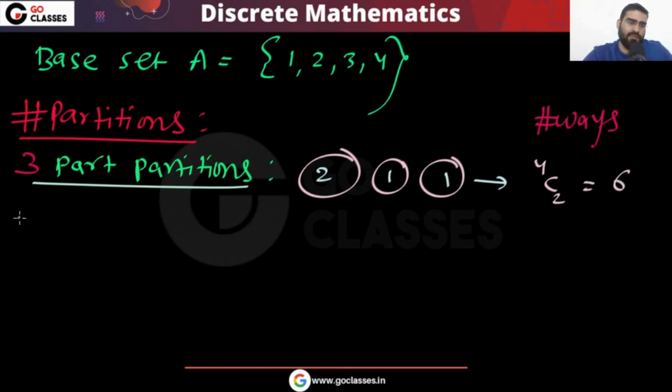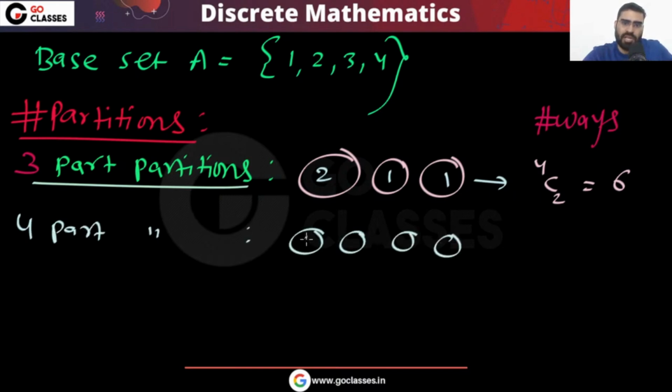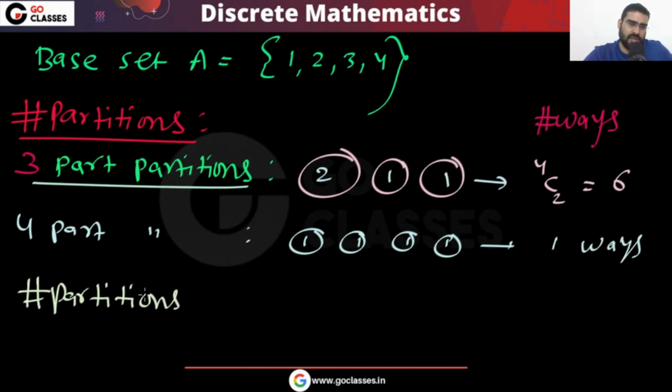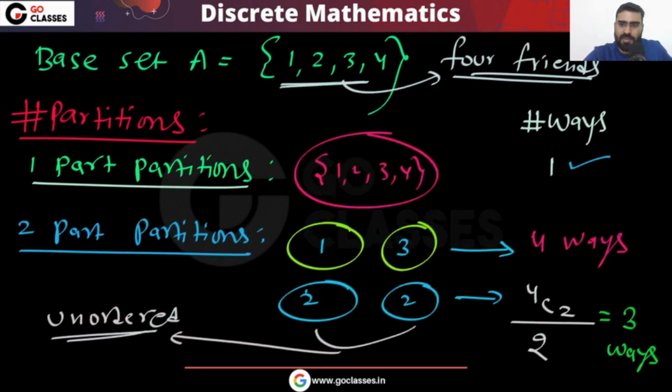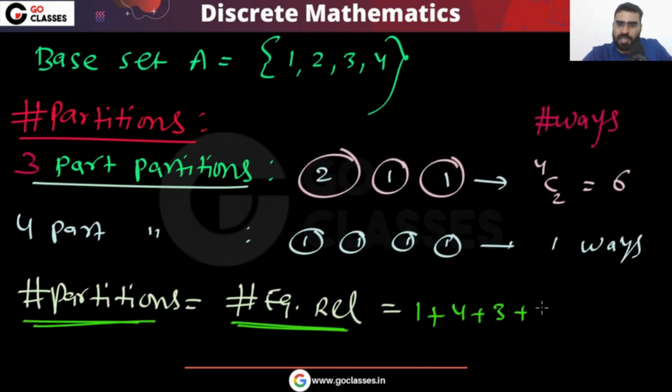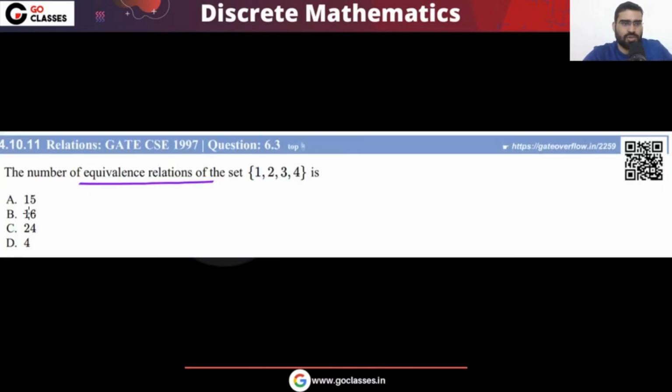Then finally the 4-part partition. That will be only 1, only one unique way. So finally, what is your answer? The number of partitions is equal to the number of equivalence relations. How many equivalence relations are possible? The answer will be 1 plus 4 plus 3 plus 6 plus 1, so the answer is 15. For this question, the answer is going to be 15.